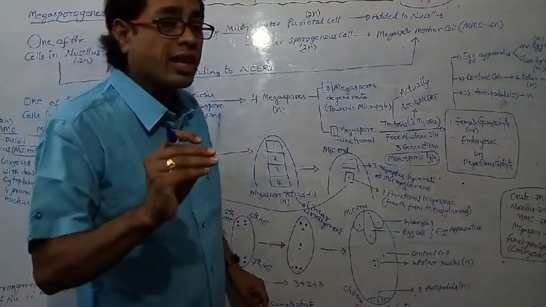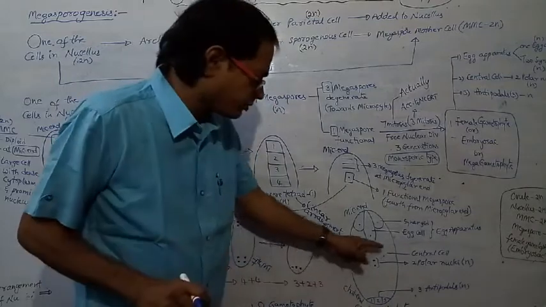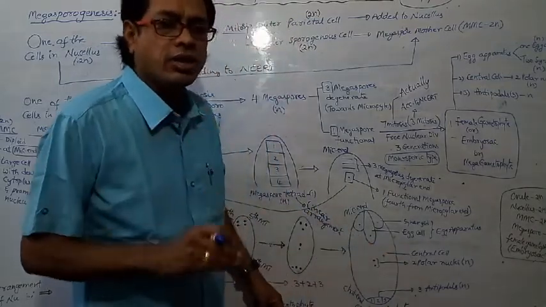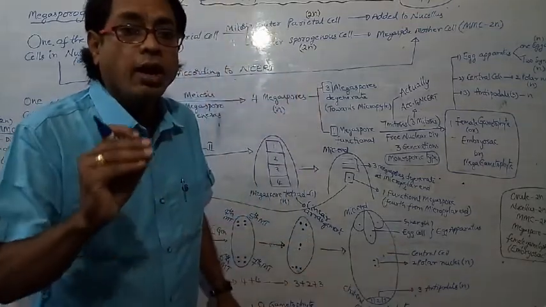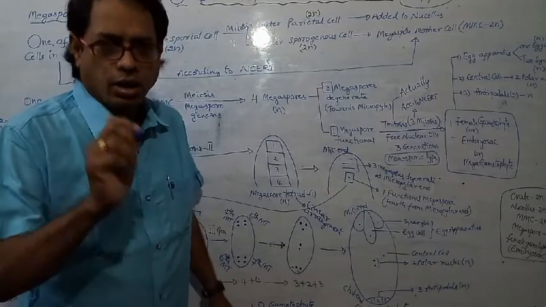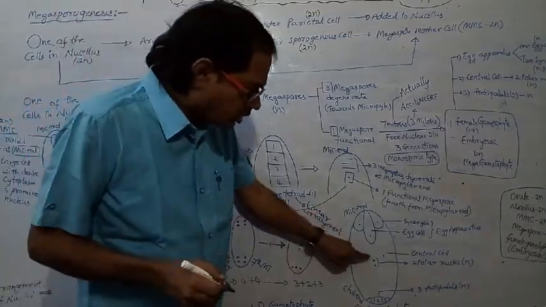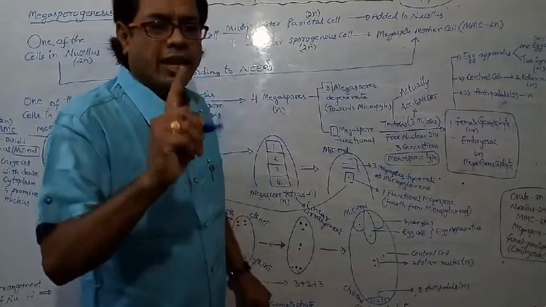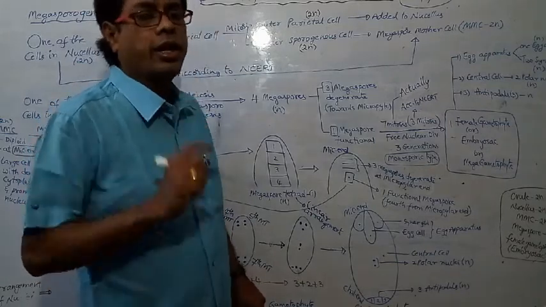What do you call the central cell of the embryo sac? The central cell. How many nuclei does the central cell contain? 2 polar nuclei. Ploidy of polar nuclei? Haploid. Later, these 2 nuclei fuse together and form one secondary nucleus, which is diploid in nature.